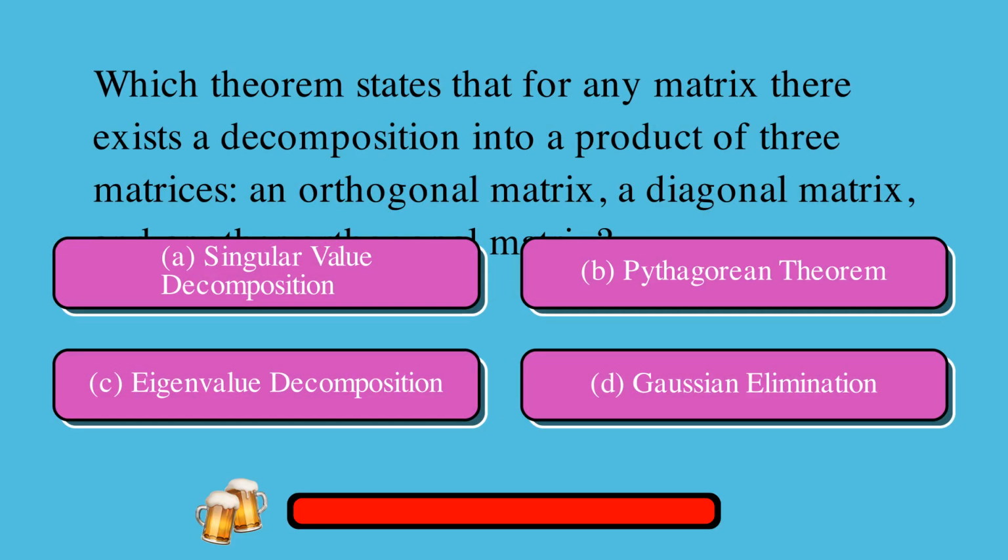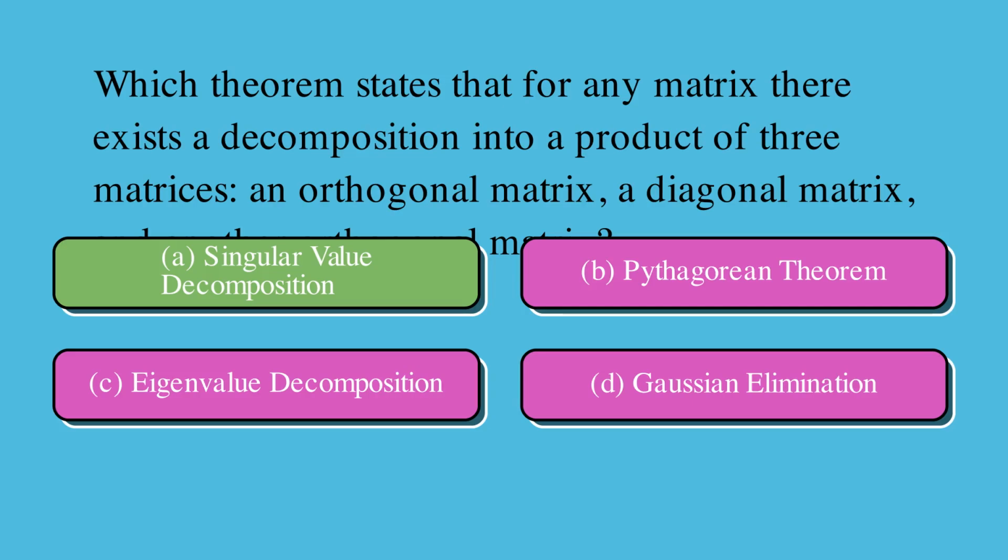Which theorem states that for any matrix there exists a decomposition into a product of three matrices, an orthogonal matrix, a diagonal matrix, and another orthogonal matrix? Is it A. Singular value decomposition, or B. Pythagorean theorem, or C. Eigenvalue decomposition, or D. Gaussian elimination? The correct answer is A. Singular value decomposition.